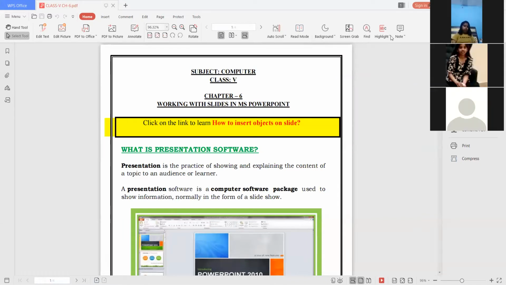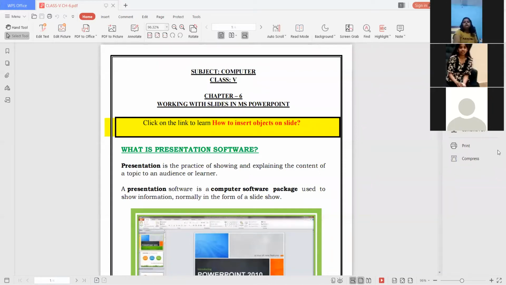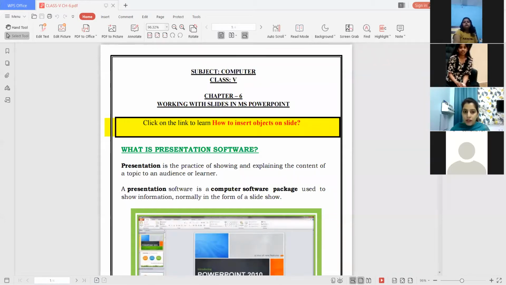Ma'am, Microsoft PowerPoint is a software which is used to make presentations in school, offices, banks. Okay. So yes, MS PowerPoint is a presentation software. Presentation softwares are those softwares which are helpful in making presentations, right? Using PowerPoint, you are able to make a presentation. A presentation is just a collection of slides where you represent some information and present it to the audience, to a large number of people. Clear?